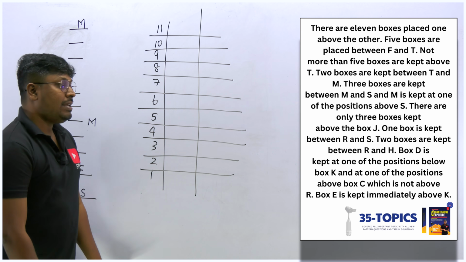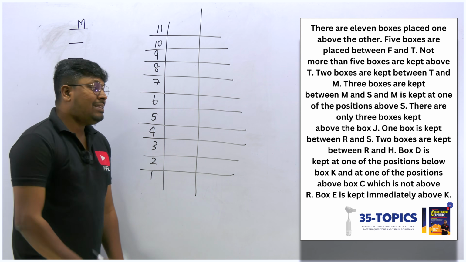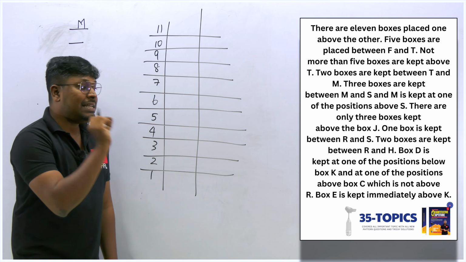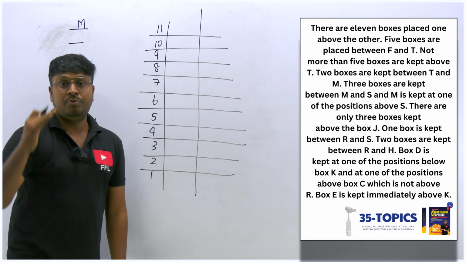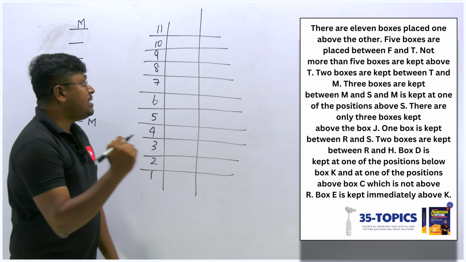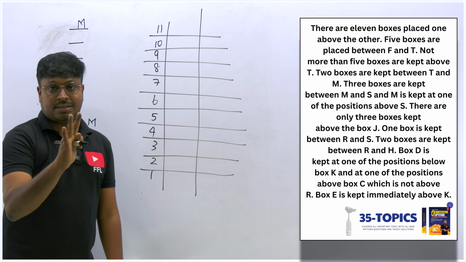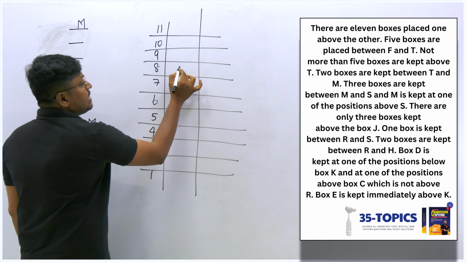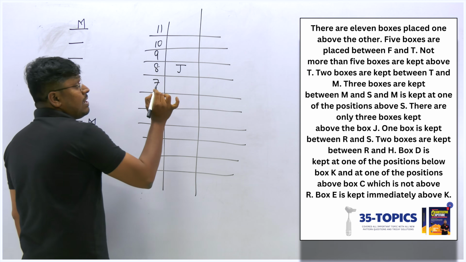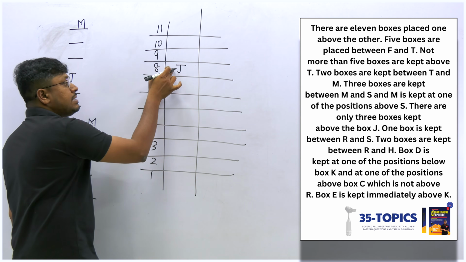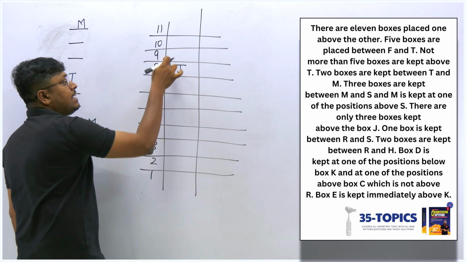What is the next point here? Just look at this clue: there are only 3 boxes kept above J. That means above J we have exactly 3 boxes. So definitely the only chance is that I should fix J at the 8th position. Only then we can say above J we have exactly 3 boxes.